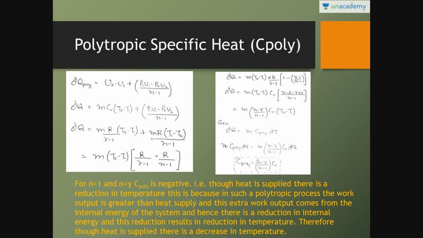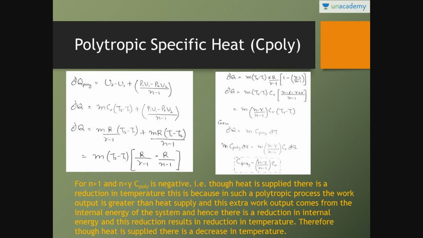There are five important processes. We will discuss that in detail. There are five important processes: constant pressure, constant volume, constant temperature, adiabatic, and polytropic. Polytropic process is a very, very interesting process. Whenever heat is supplied in a polytropic process, the temperature will decrease.